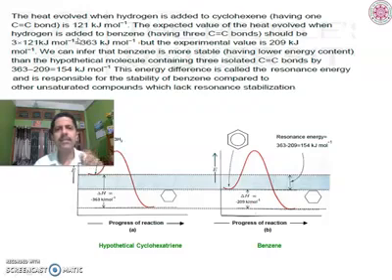This energy difference is called the resonance energy and is responsible for the stability of benzene compared to other unsaturated compounds. Other unsaturated compounds are very prone to addition reactions, but benzene is not. So benzene is more stable than unsaturated compounds, because unsaturated compounds lack resonance stabilization, but benzene has a resonance stabilization energy of 154 kilojoule per mole.